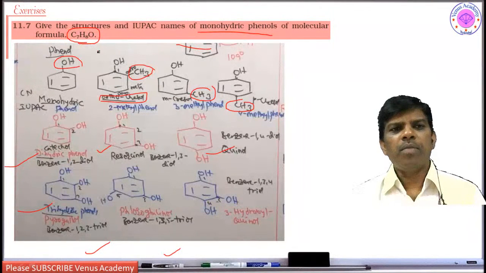Then how to number? Start the numbering from the phenol group. So 1, 2. So that is why 2-methyl phenol here, 3-methyl phenol here, 4-methyl phenol.